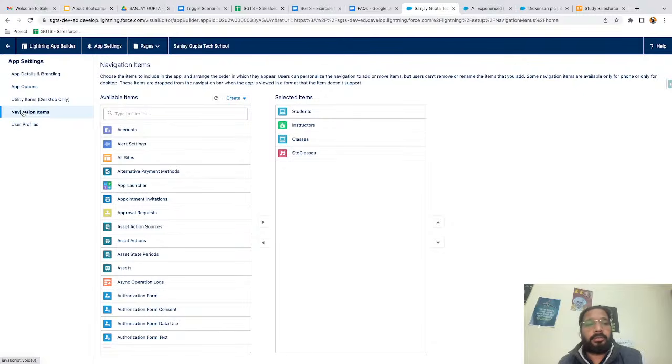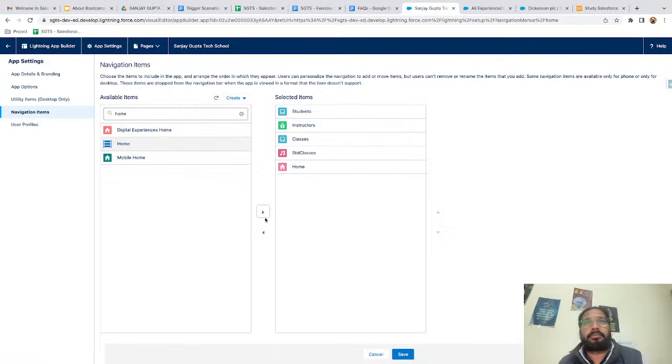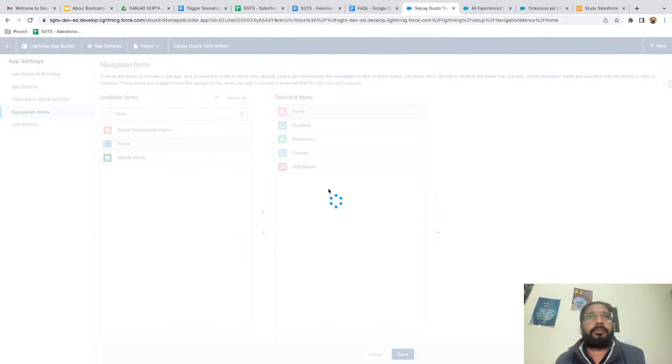Now I am coming to navigation items, and here I'm going to search for home. You need to select this third home and place it, and then you can click on save. Once it is saved, you can refresh your page from the UI.